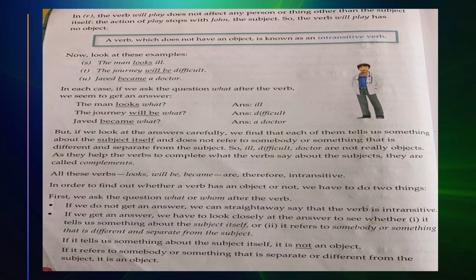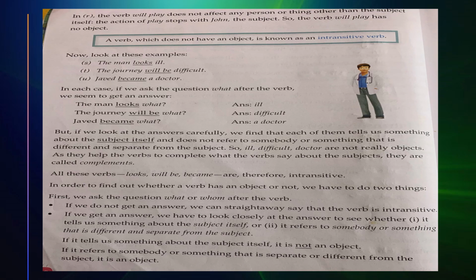Javed became a doctor. In each case, if we ask the question what after the verb, we seem to get an answer. The man looks what? Ill. The journey will be what? Difficult. Javed became what? A doctor.